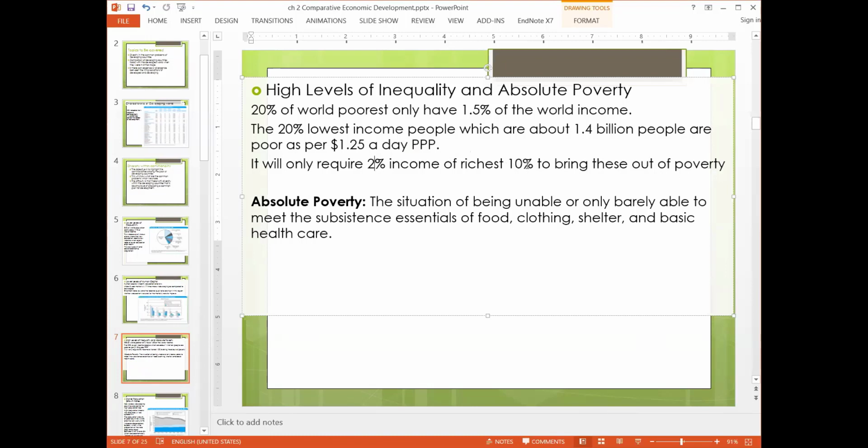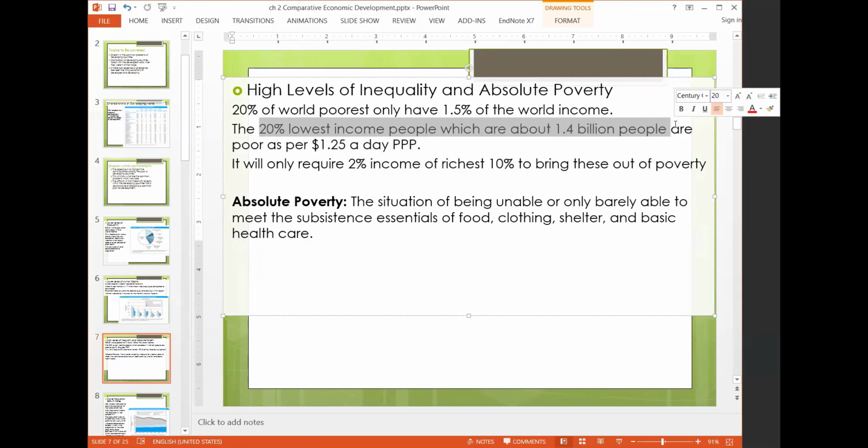So it means the richest 10% of people, if they only give 2% as tax or donation, these 1.4 billion people can be moved out of poverty. So this shows how much inequality there is. The 2% income of the top 10% is more than enough to help the 20% poorest people, who are 1.4 billion people. So this is showing how much inequality and poverty there are.